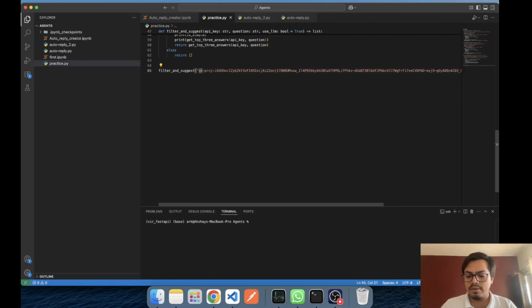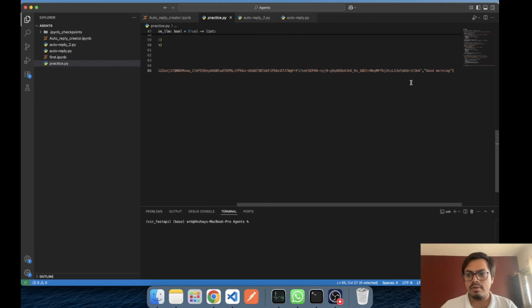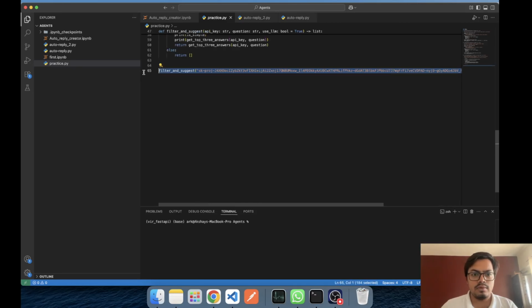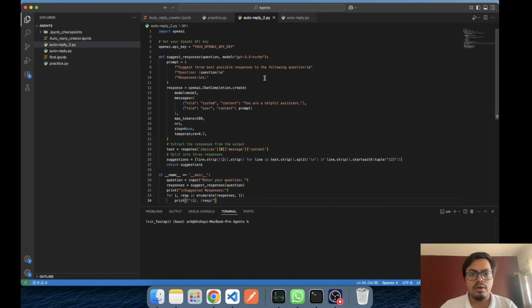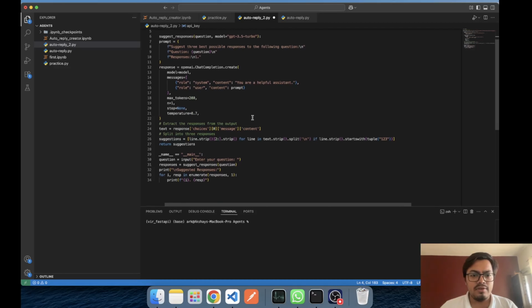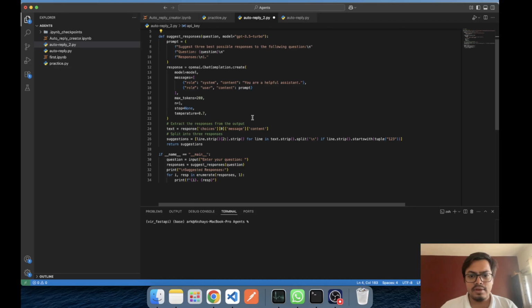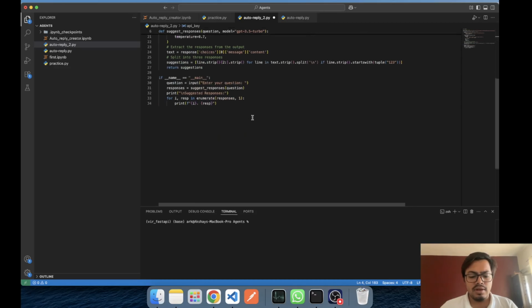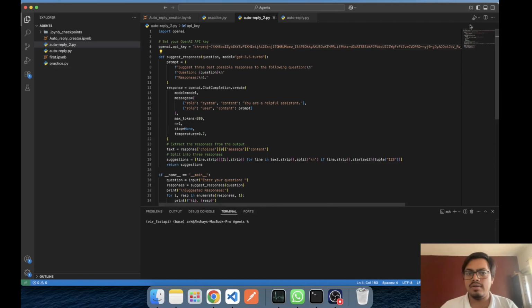This is my API, and let me put my API here. Okay, so we're done with the API. Here it is using GPT 3.5 Turbo. It has gone to OpenAI ChatCompletion.create, n is 1, temperature set to default value 0.7, and it is giving me an answer. Now let's try to run it and see what it does.